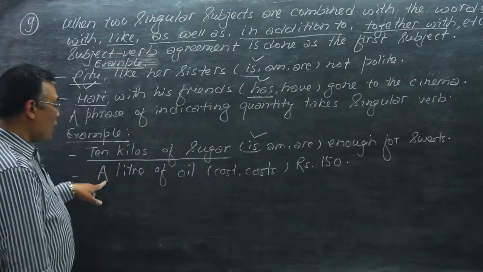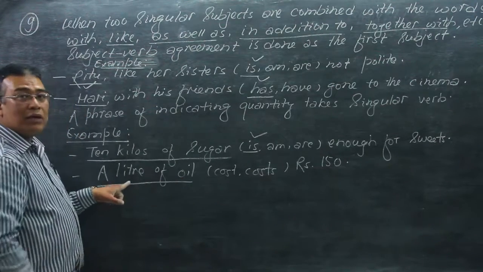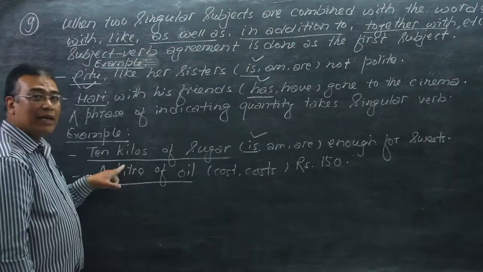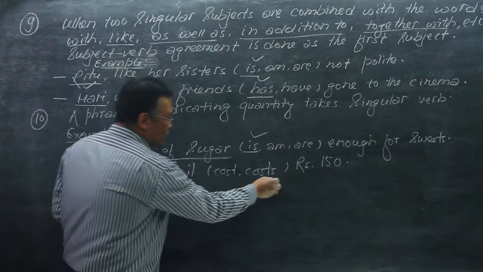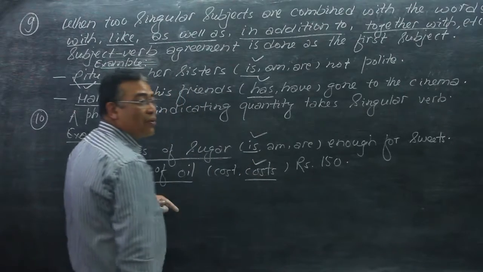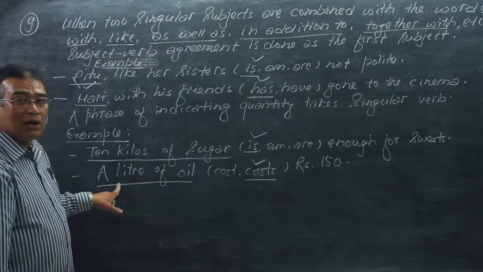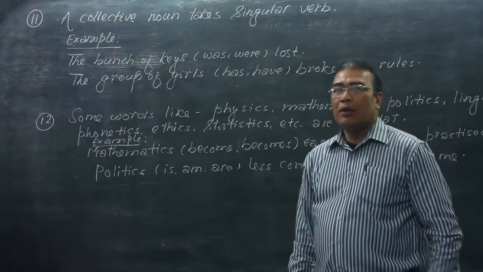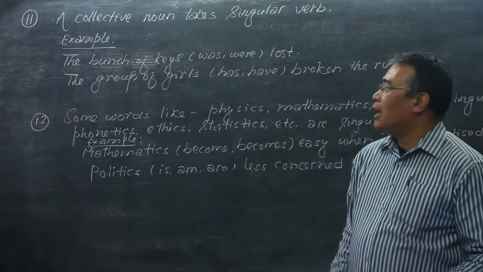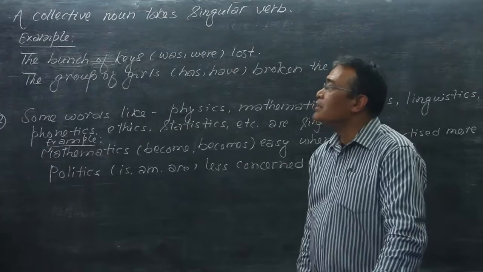And a liter of oil is also a phrase indicating quantity. So a liter of oil costs rupees 150. So this is singular, and it is considered as singular. And now we are going to different situations of subject verb agreement.